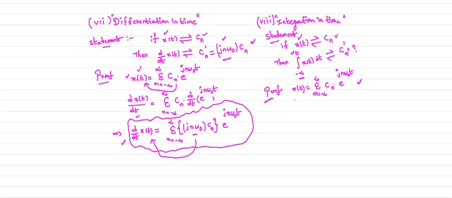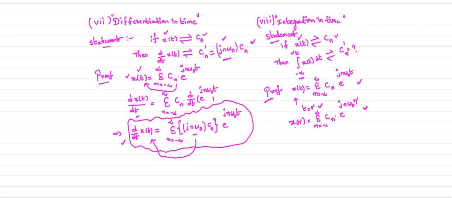Now I just modify this equation to avoid the confusion. Later you can clear that confusion. So I will replace t by a dummy variable tau. I replace the variable in the above expression by a dummy variable tau, and I rewrite the expression. So x of tau equals sigma n equals minus infinity to plus infinity Cn e power jn omega naught tau. The other things remain the same. So that is your x of tau.